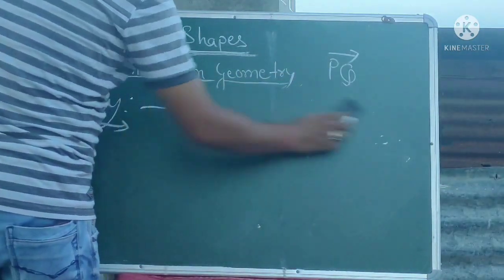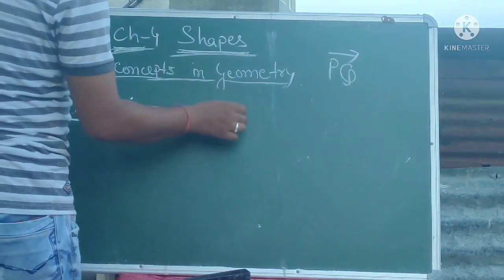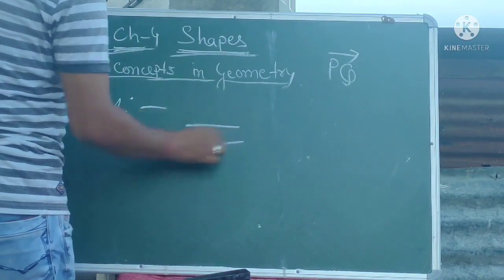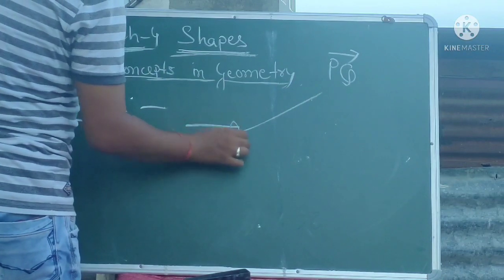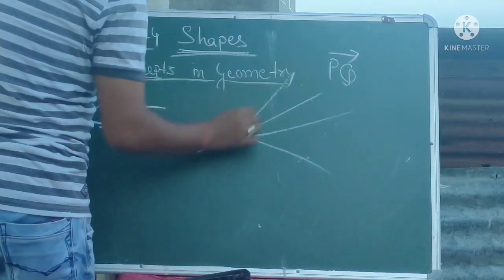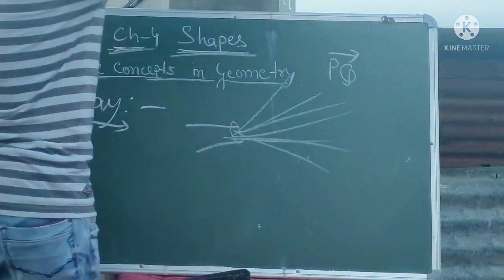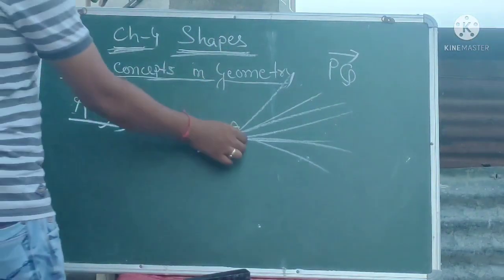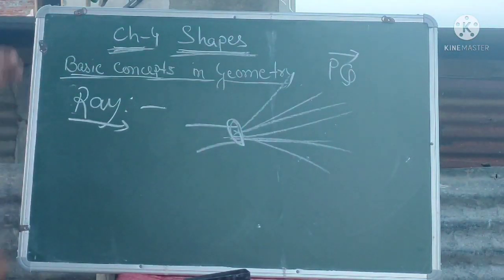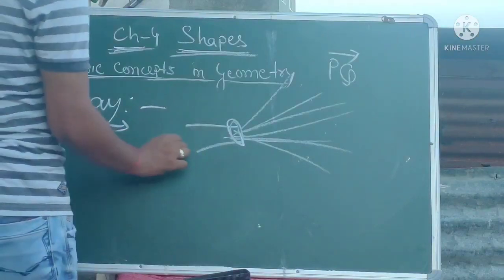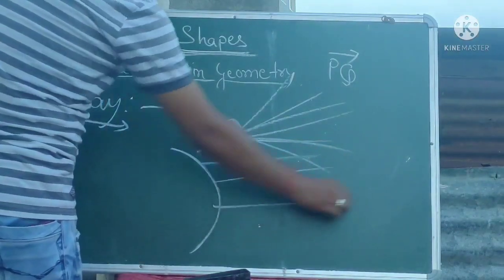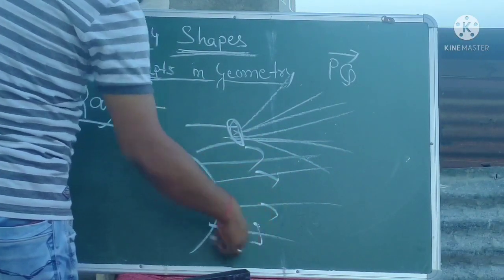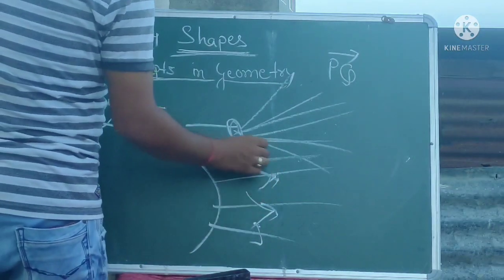we light a torch, in this way from a torch what happens? Rays of light go, yes or no, and these rays will go infinitely in any direction. So in this way we can see the rays of a torch light, the rays of the sun. From the sun also we get rays, yes or no. These all are known as rays. Clear? So these are the rays.